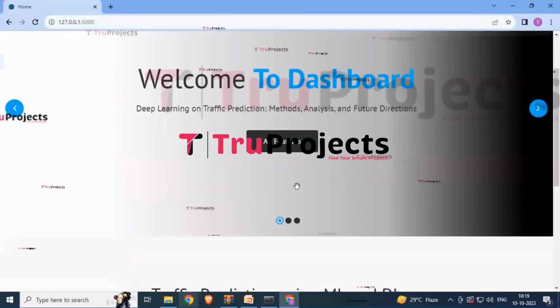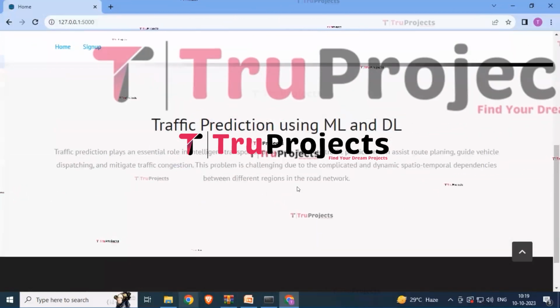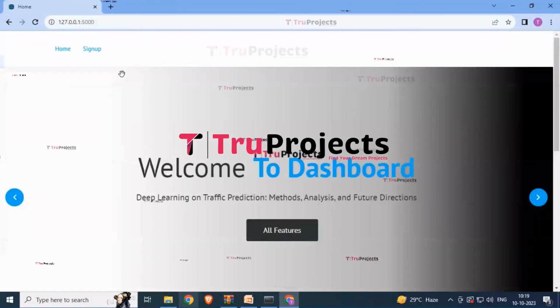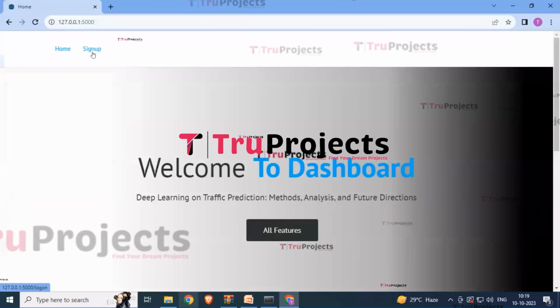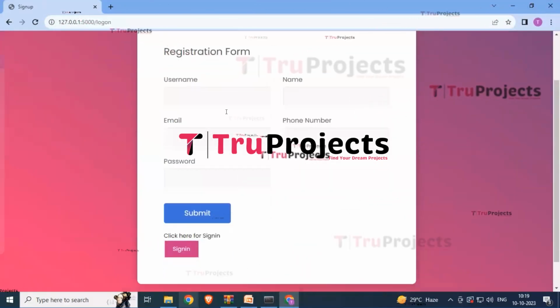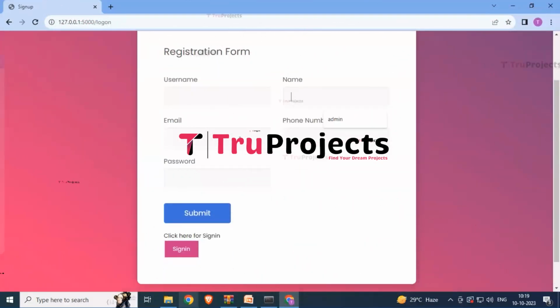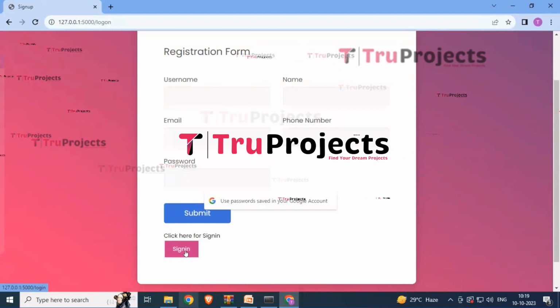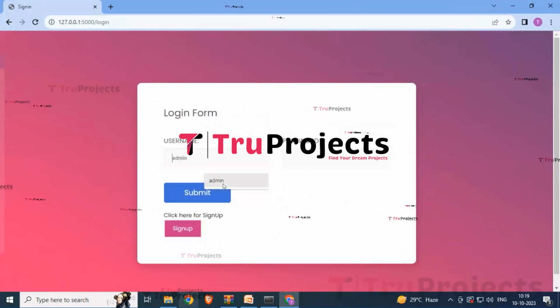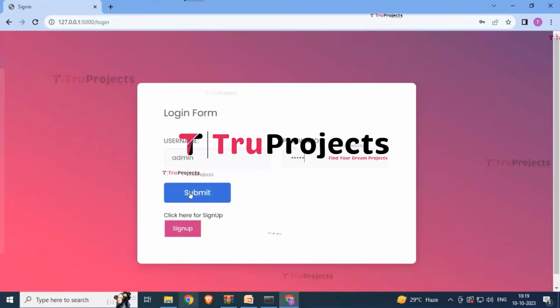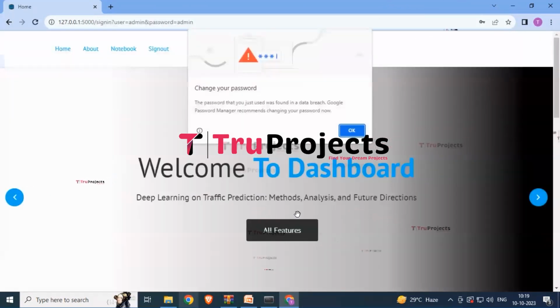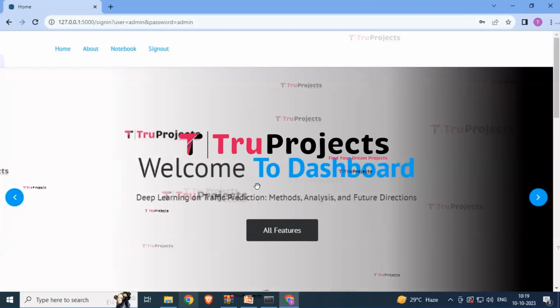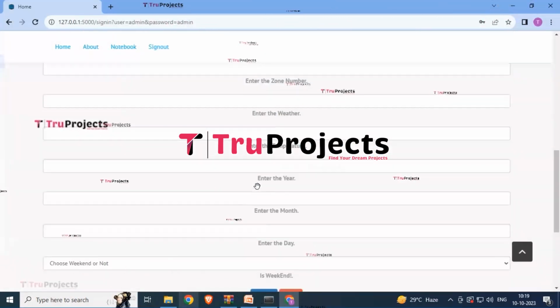So here you can see that this is the home page for the traffic prediction using ML and DL. Now click on the sign up button. Here you have to enter your username, your name, email ID, your phone number, and your password for doing the registration. I have already done the registration, so I am clicking on the sign in button. Now just enter the username and the password which you created while doing the registration, and now click on the submit button. Click on OK, and here you are welcomed to the dashboard.